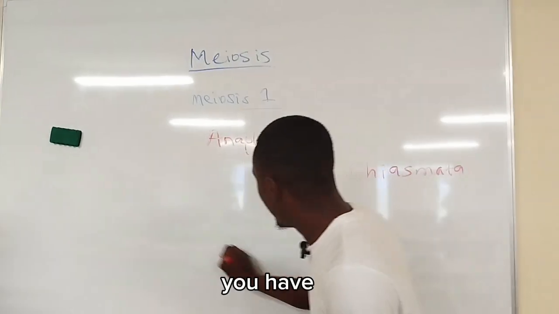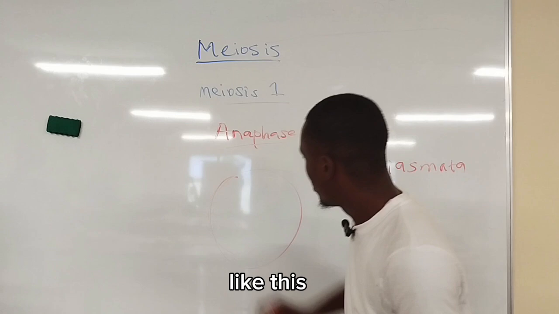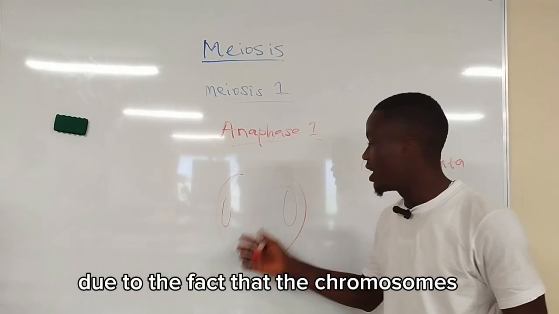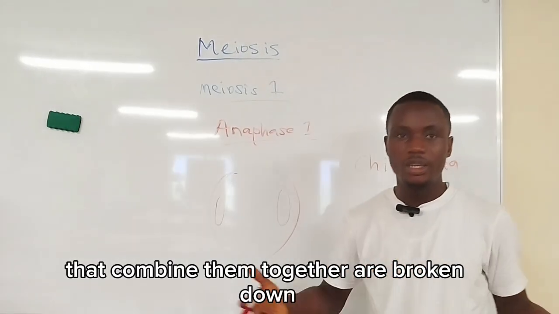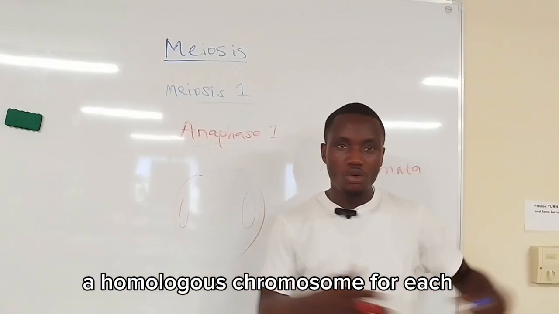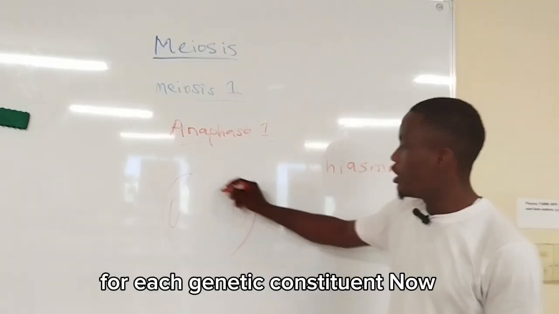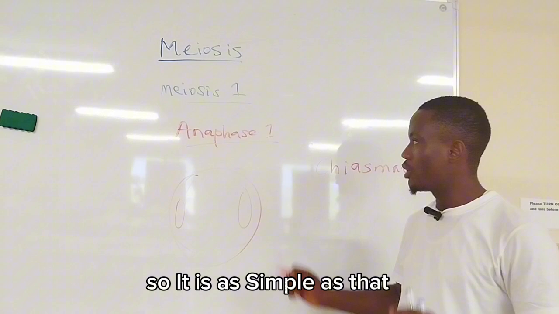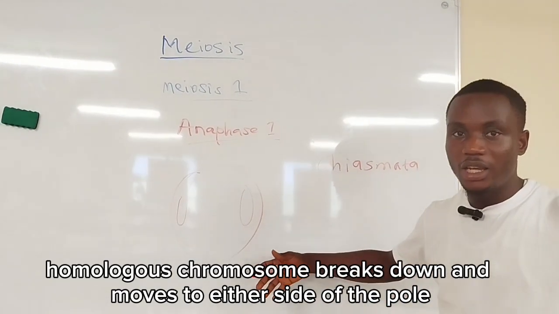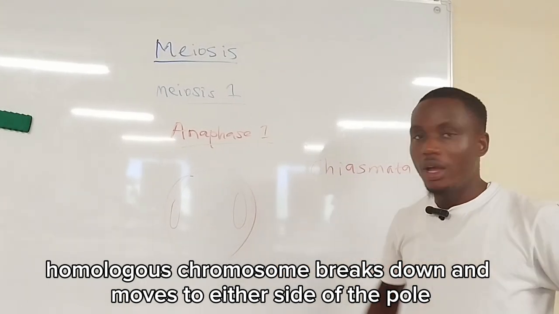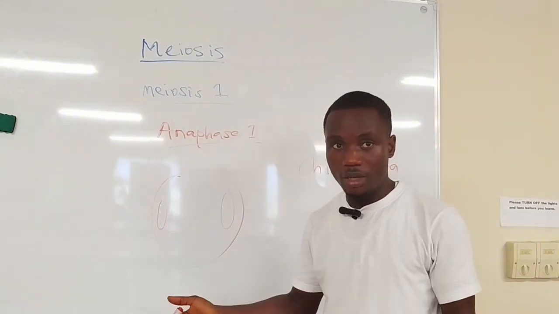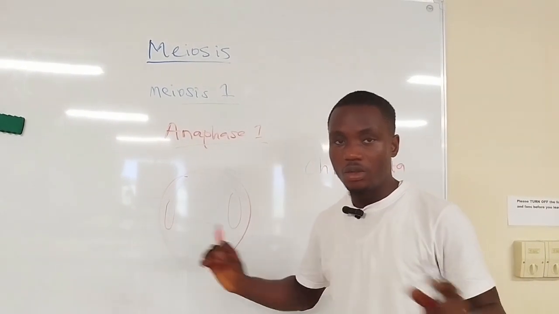That is, you have a cell like this. One homologous chromosome will be here, another one will be here, due to the fact that the chiasmata that combined them together has broken down, such that on each side of the pole we have a homologous chromosome for each genetic constituent. So it is as simple as that. For the anaphase stage, homologous chromosomes break apart and move to either side of the pole. And I want you to understand that each chromosome still has sister chromatids. There's nothing that changed during that particular phase, so it's still the same thing.